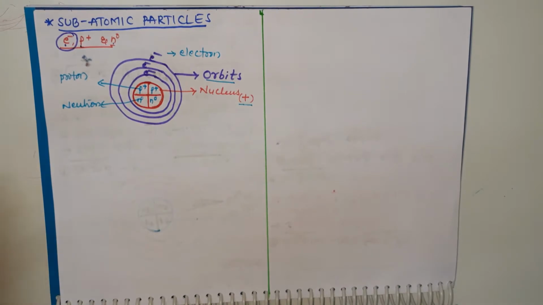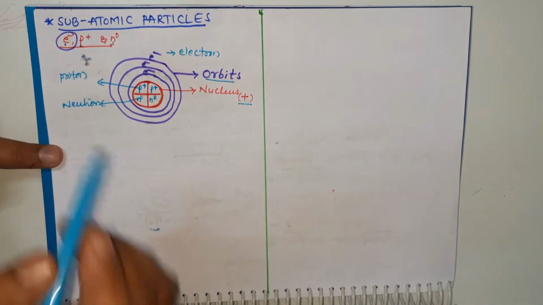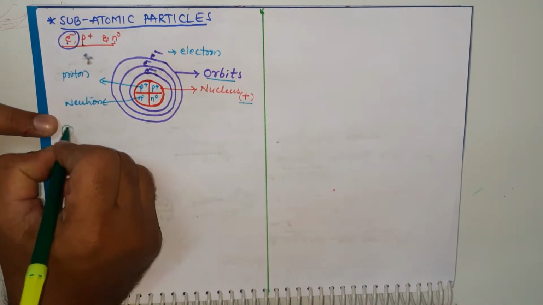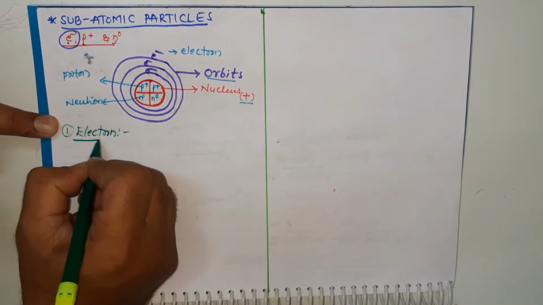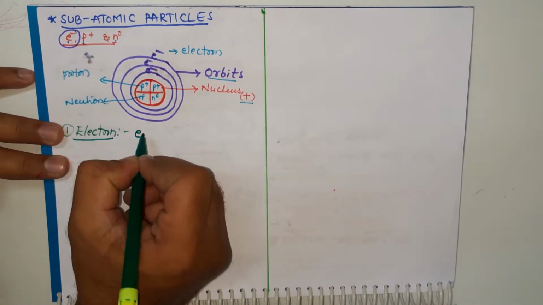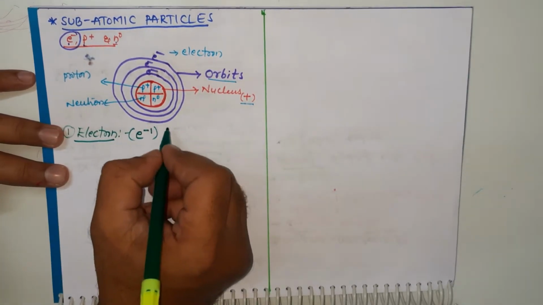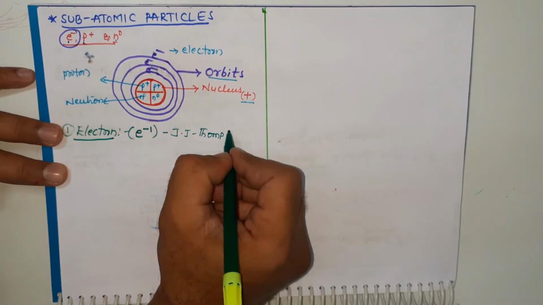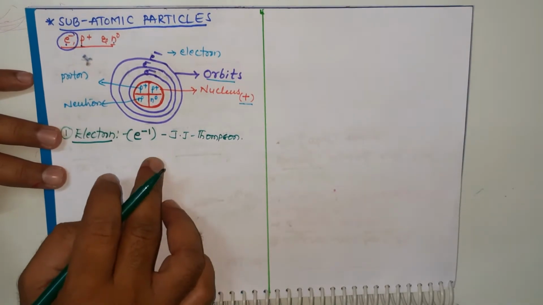Okay students, now we are learning about electron. What are the characteristics of electron, proton and neutron? First of all we are learning about electron. These are some fundamentals of atomic structure and chemistry also. How do we show electron in short form? e minus 1, small e minus 1. Who found the electron? J.J. Thomson is the founder of the electron.